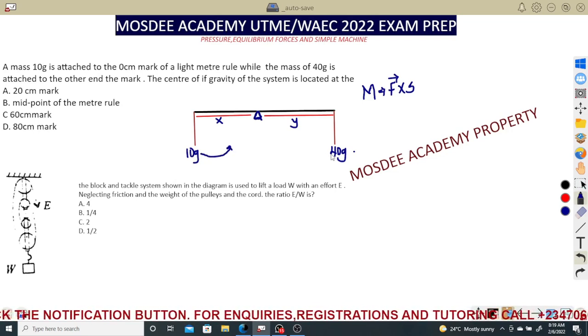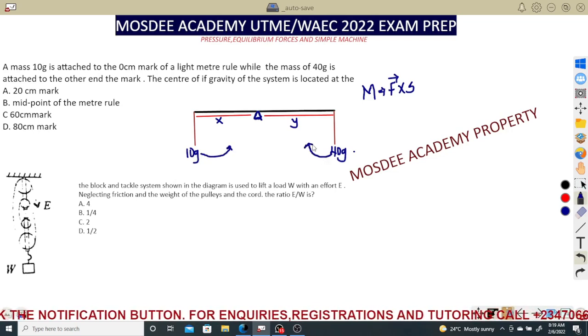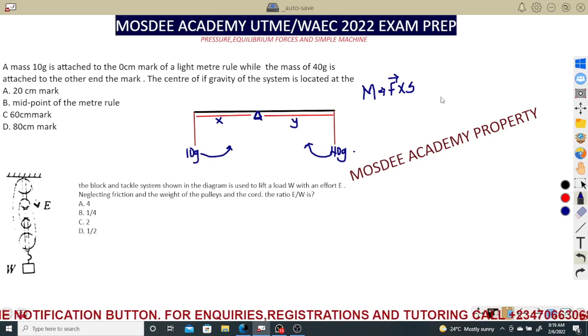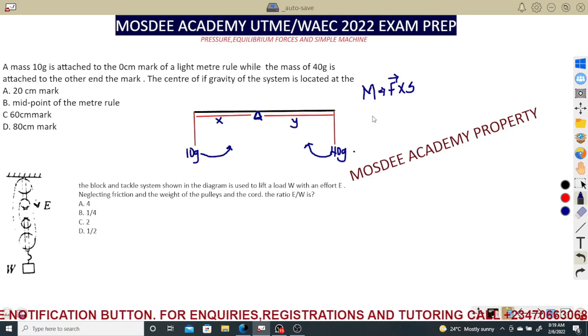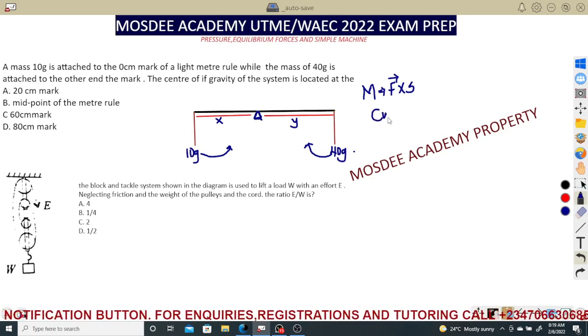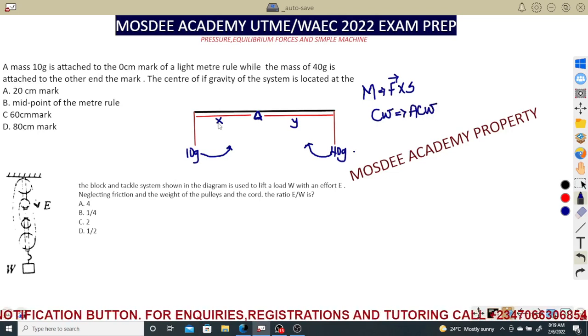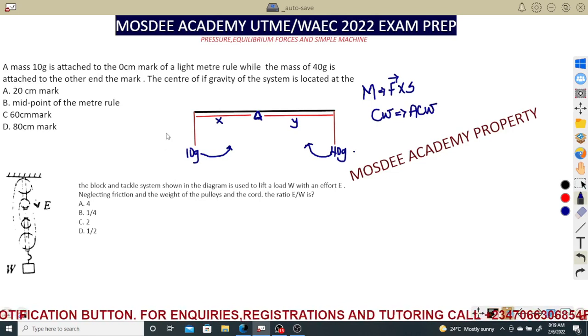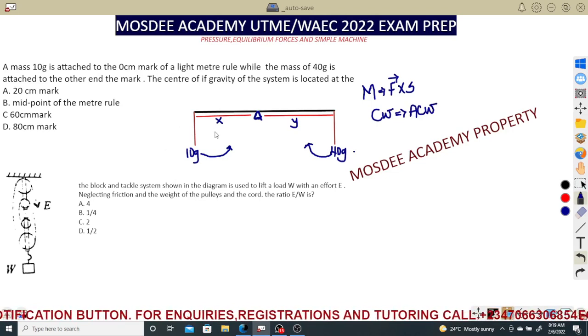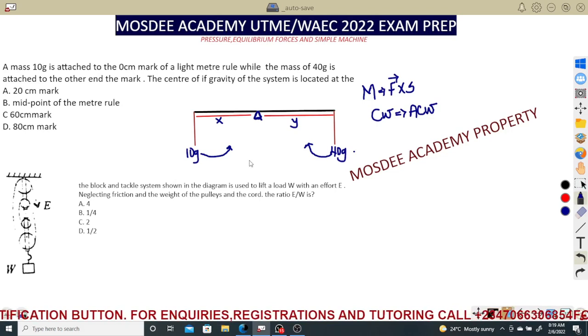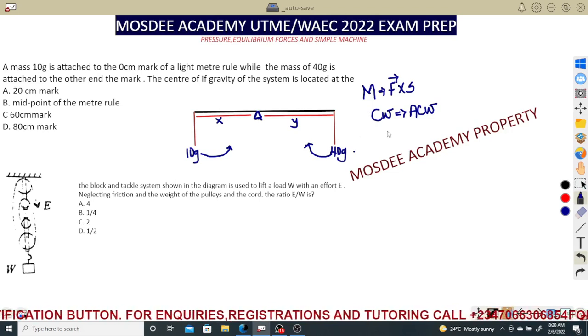So there's always the clockwise turning moment equals the anti-clockwise turning moment. A quick one because of time. The clockwise turning moment is the one that is moving in the direction of the clock, and the anti-clockwise is the one moving opposite to the clock. I hope you are getting that. So the concept you just need to learn is that clockwise moment equals anti-clockwise moment, and it is going to be used to solve a lot of questions under this topic, which is one of the simplest topics at your level. But most of you don't like it because you were not taught the actual way. So my point is, I don't need to waste time.